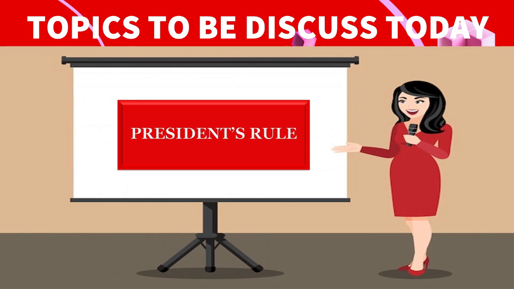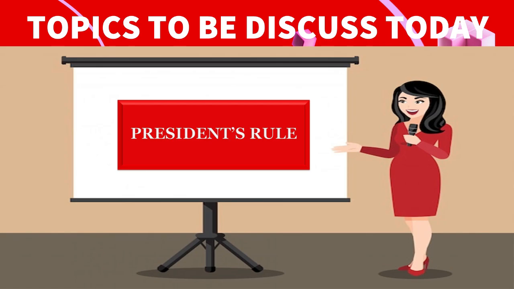And what the effects of President Rule are on the state executive, state legislature, and also the state judiciary, what the misuse of President Rule is, what the scope of judicial review under President Rule is, what the significance of President Rule is, what the criticism of President Rule is, and what the major recommendations regarding Article 356 are. These are the topics we are going to discuss today.